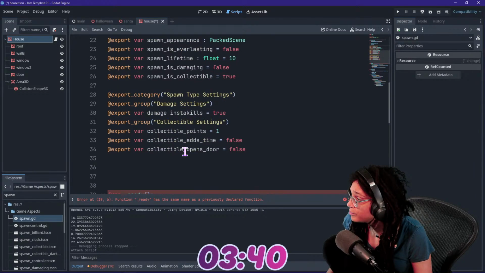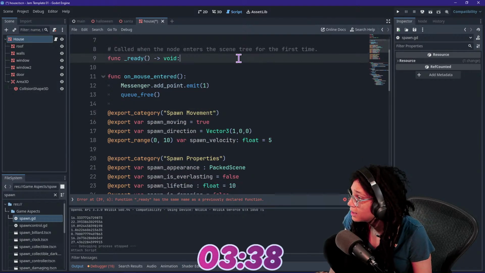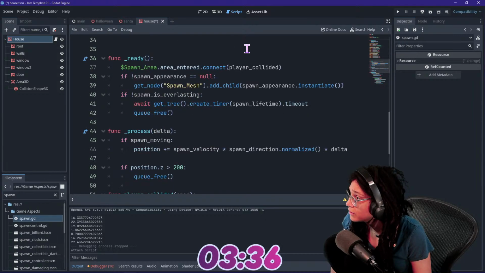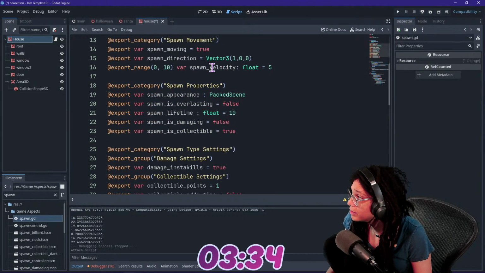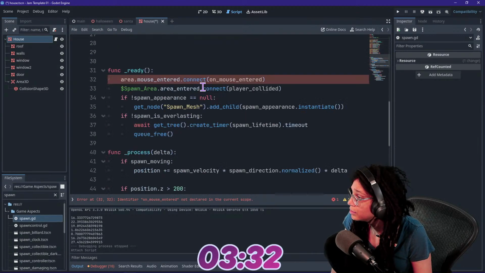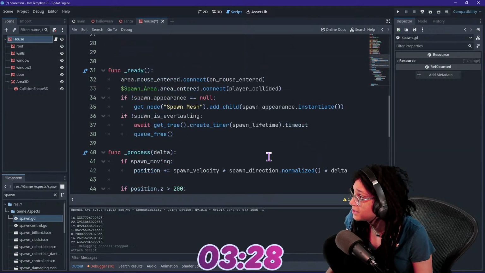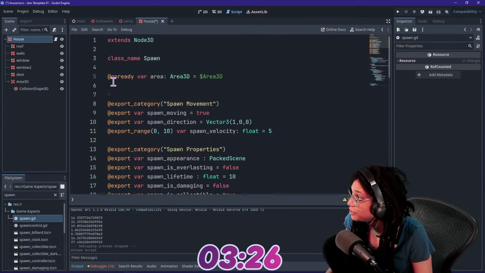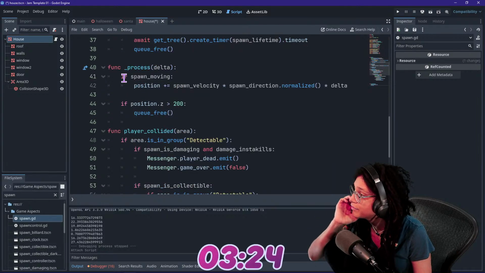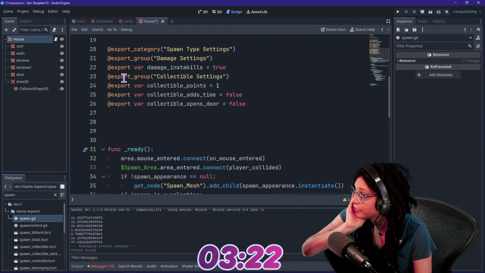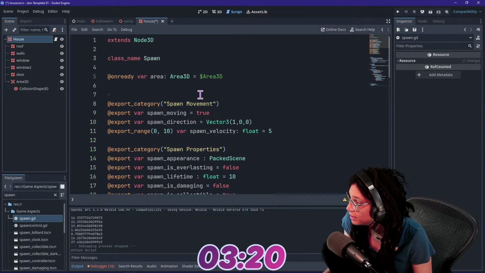Function ready. We probably already have another ready, so we gotta get rid of this. Put that in there. And then drop this down in. This is a mistake. It's such a mistake because you made it. You should have made a unique spawn script, and now every spawn is gonna delete itself. You're gonna be so angry that you did that someday.